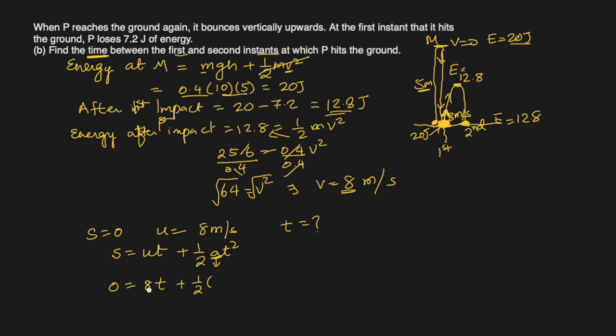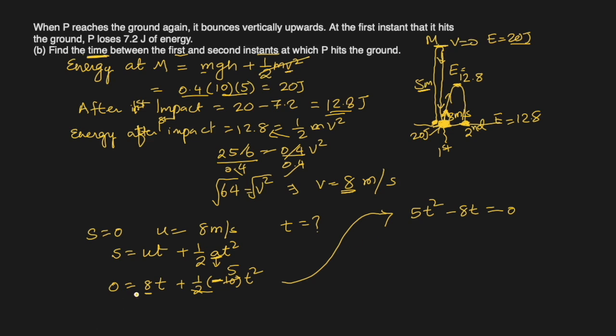So u is upwards plus 8, a is negative, minus 10, t square, and we have to find the solution here. So this 2 and this 10 can cancel. We are left with minus 5t square. Let's bring everything to the left side. 5t square, this comes here, becomes positive, and 8t becomes negative.